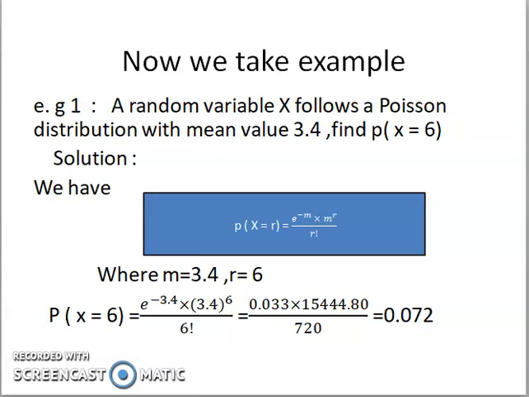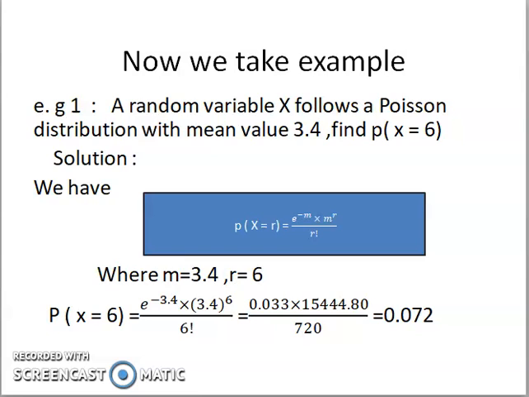We just discussed 6 factorial, that is the value 720. Directly in a scientific calculator, we derive the value of e raised to minus 3.4, that is 0.033, into 3.4 raised to 6, which is 1544.80. After simplifying, we derive the answer 0.072.